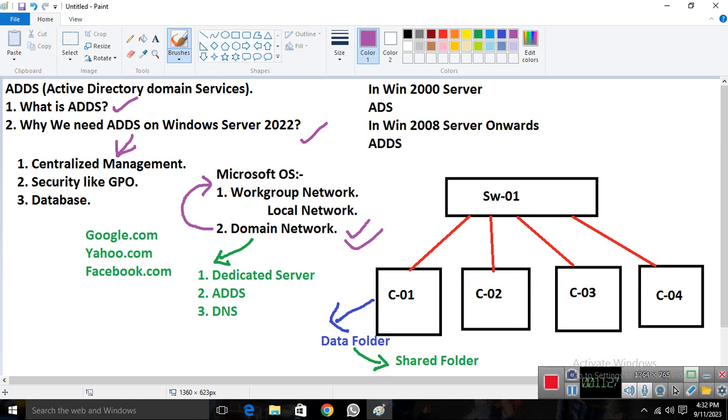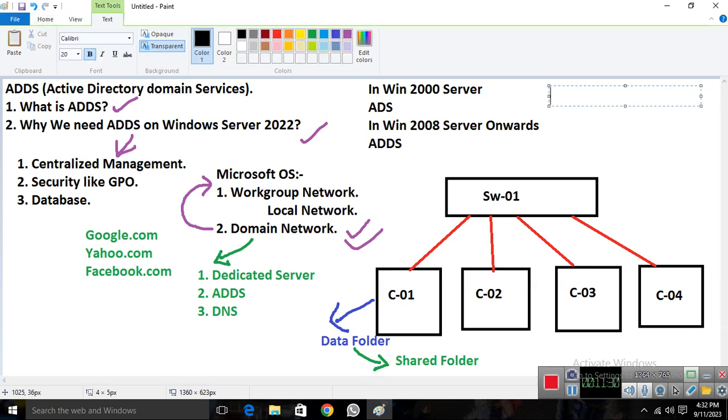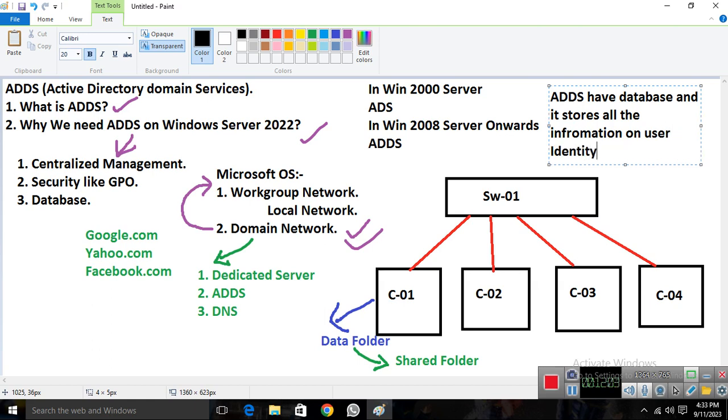So you can write like this over there that ADS gives you, or you can say that ADS has a database, and it stores all the information on user identity. User identity means all the information about user accounts, or you can say